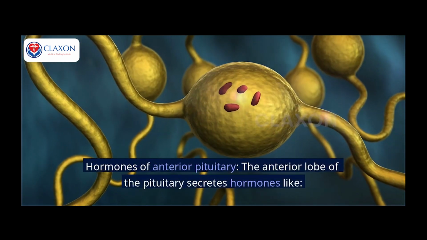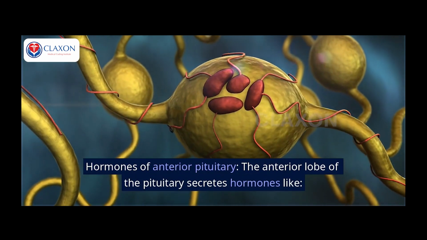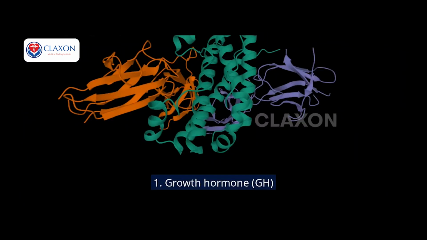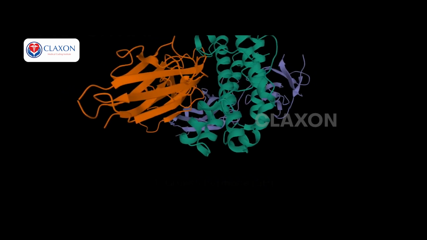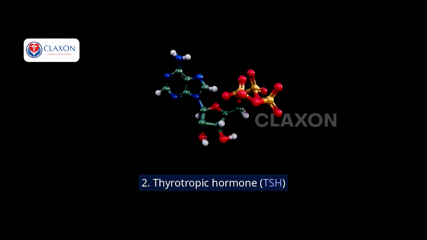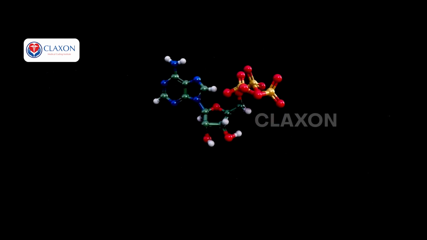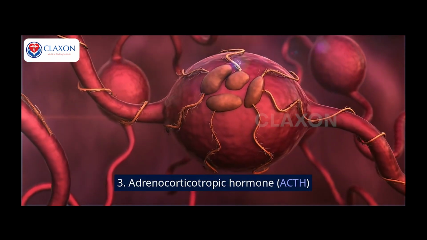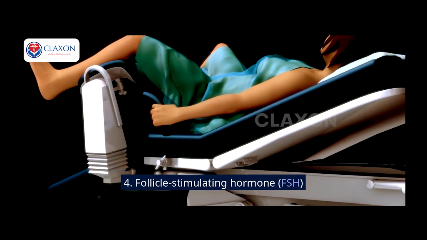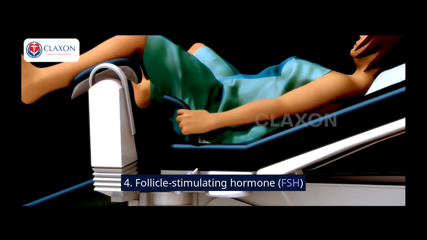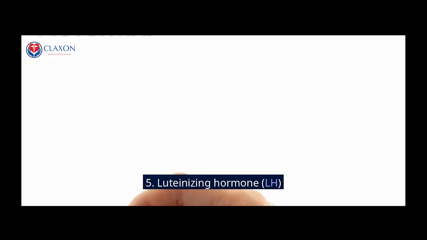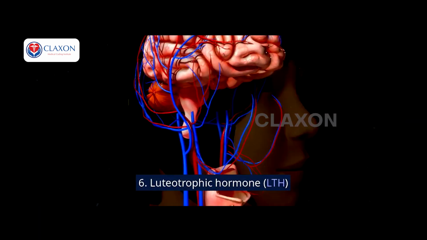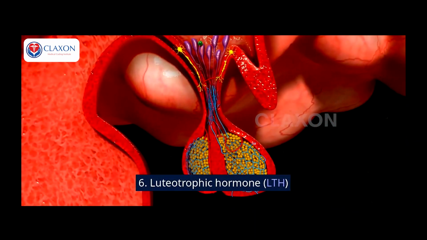Hormones of anterior pituitary. The anterior lobe of the pituitary secretes hormones like: 1. Growth hormone, GH. 2. Thyrotropic hormone, TSH. 3. Adrenocorticotropic hormone, ACTH. 4. Follicle stimulating hormone, FSH. 5. Luteinizing hormone, LH. 6. Luteotrophic hormone, LTH.